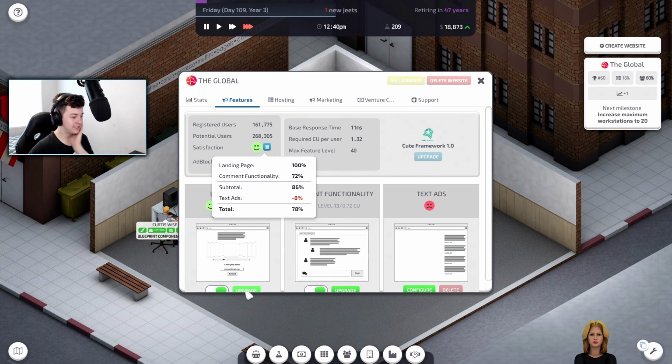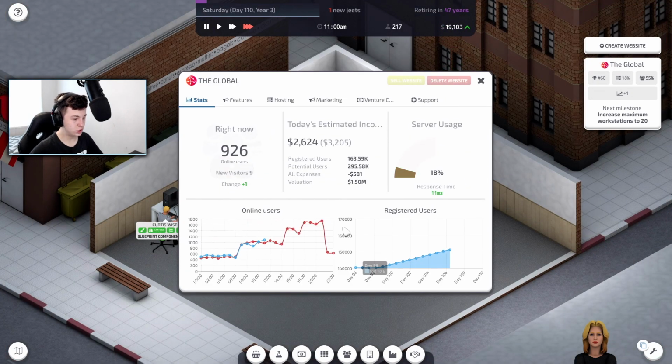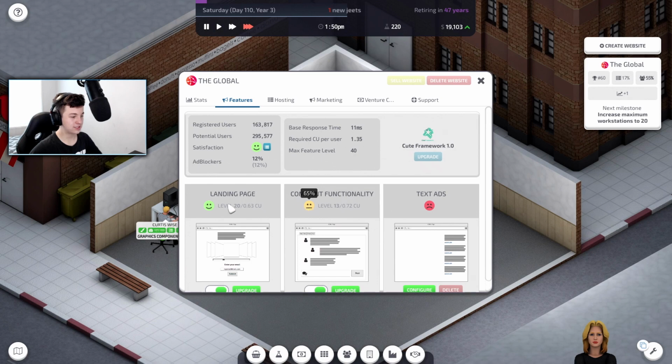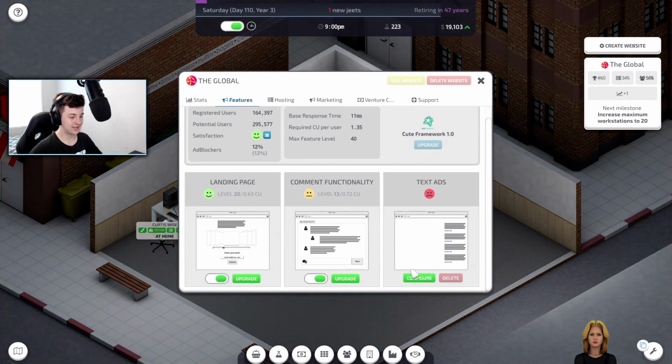Let's do 86%. Let's get this up to 20. 83%. All right, that's pretty well. Pretty good. Pretty good, I have to say. It is pretty good. 65%, 100%. Text ads isn't the best, is it?